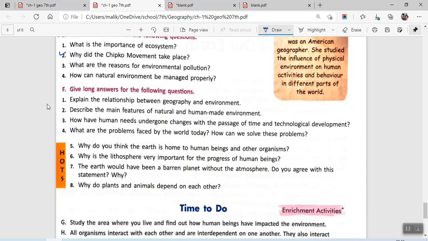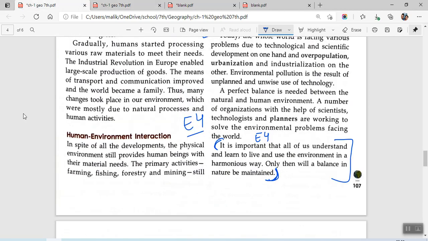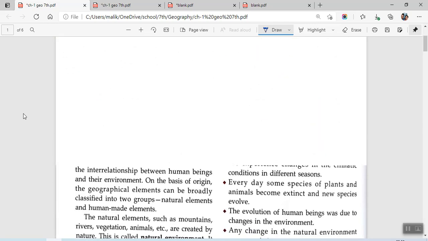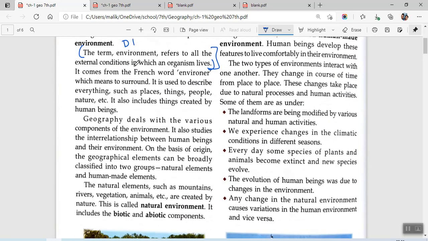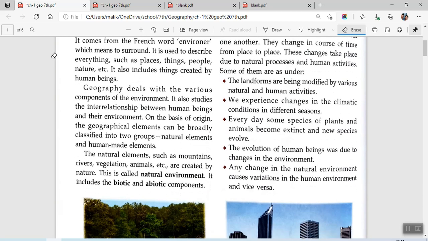Okay, all right. Now moving on to section F, we have give long answers for the following questions. Explain the relationship between geography and environment. This is F1. So we just go to the first page of the chapter. There is something discussed about geography and environment. Hold on a second. Okay, so this is your F1. It says geography deals with the various components of environment.